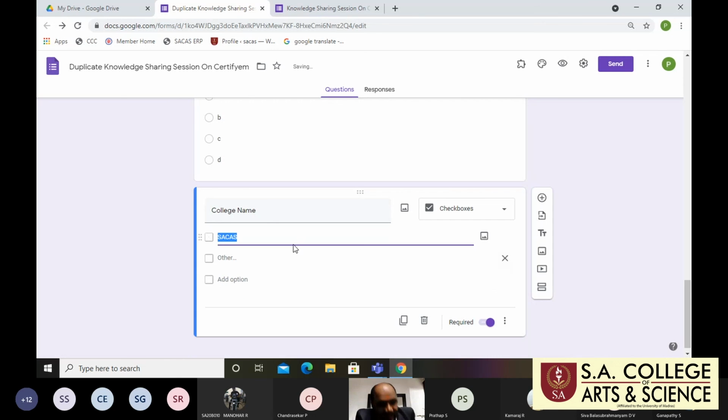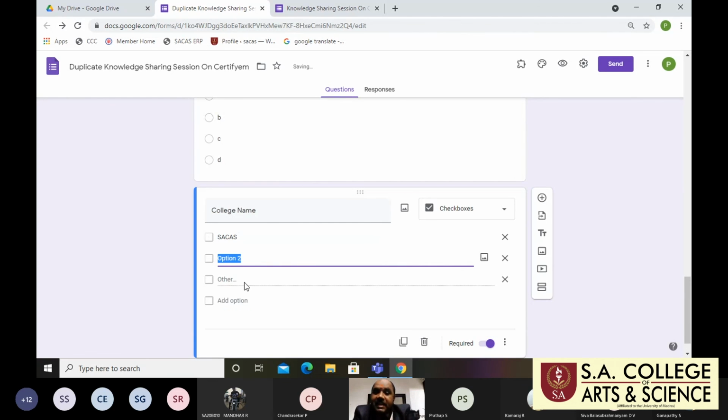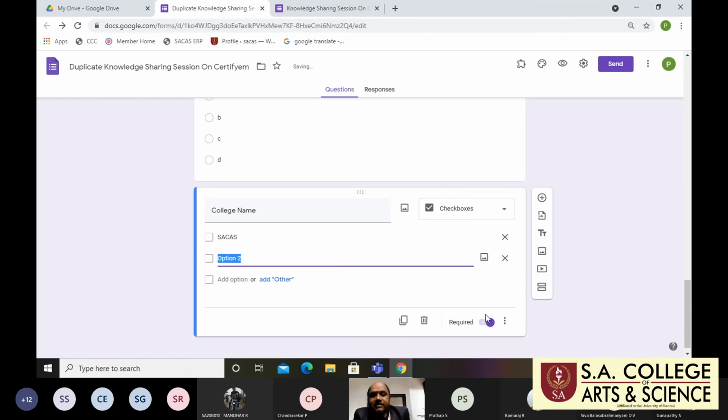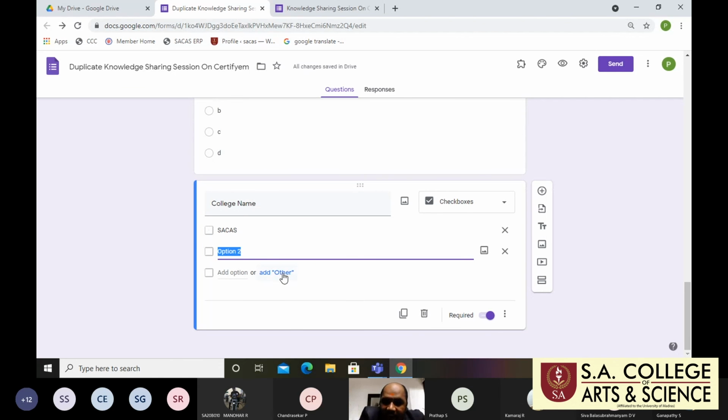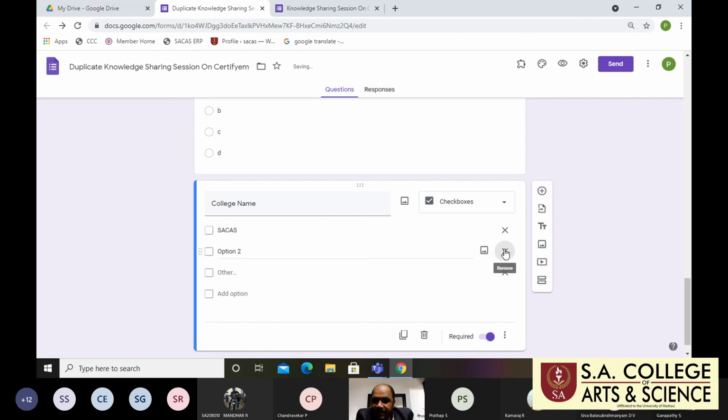Students, please understand carefully. First, I'm using SACAS. If I'm a SACASian, I select SACAS. Otherwise, I'm another college's student. So simply we are giving the others option. We click others and they type it. Other means which college? See, in option 2, I'm not using add option. Add option means it will create more and more. I'm using it only to add other. Just I click the other.